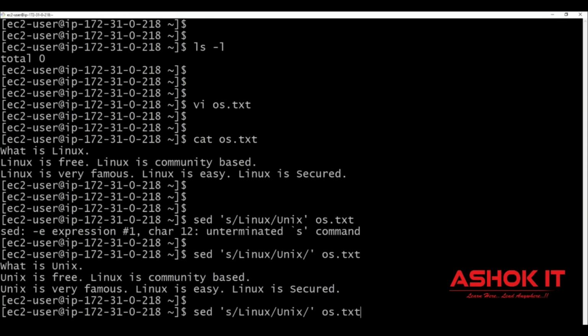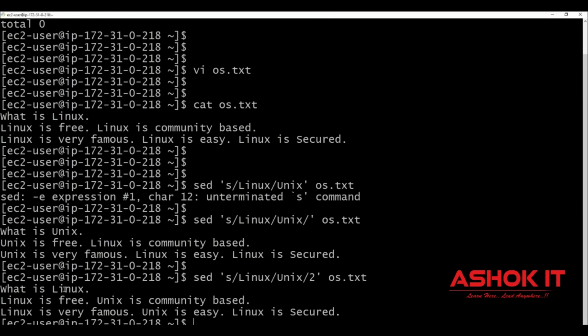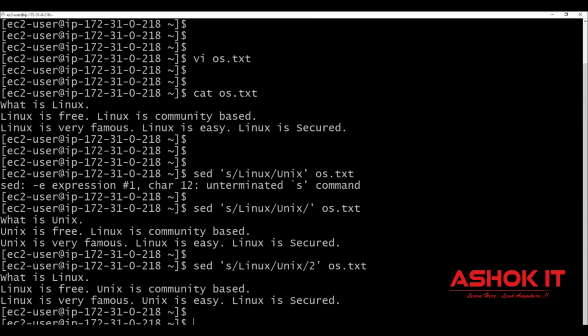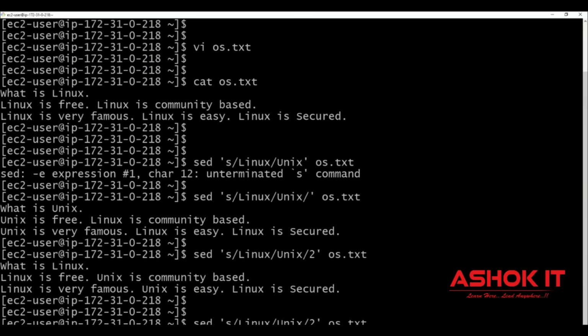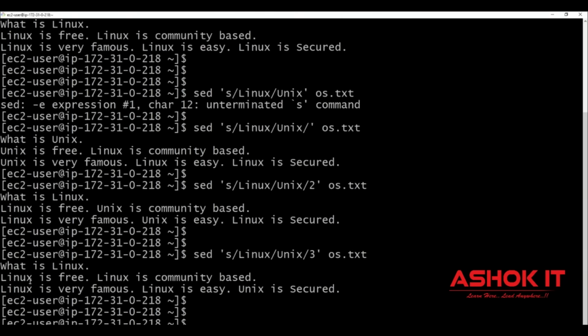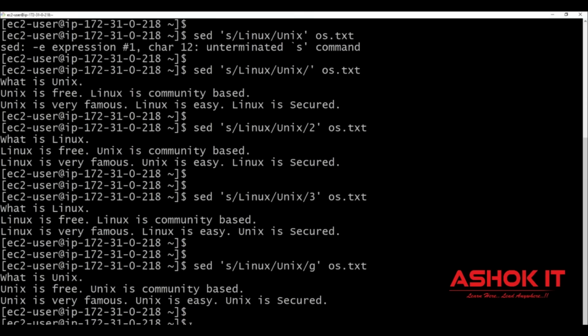Suppose you want to replace the second occurrence, then you need to use /2. When you use /2, in every line the first occurrence is not replaced, only the second occurrence is replaced. Suppose you want to replace the third occurrence, if you give /3, then the third occurrence is replaced. The first 2 are ignored, only the third occurrence is replaced. Sir, I want to replace all the occurrences of the Linux keyword with the Unix keyword. Then you need to use /g. g means global. It replaces the first occurrence, the second occurrence, and the third occurrence also.